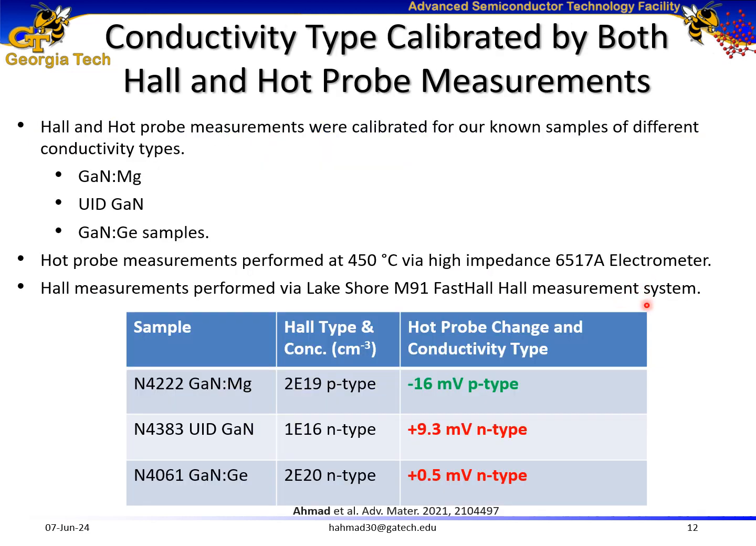Later, I wanted to validate the conductivity type of these samples with both Hall measurements and also hot probe measurements. But first, I calibrated Hall and hot probe measurements for our standard p-type, UID, and n-type gallium nitride samples.